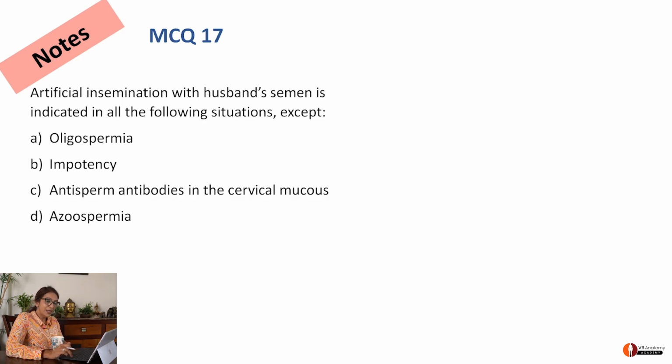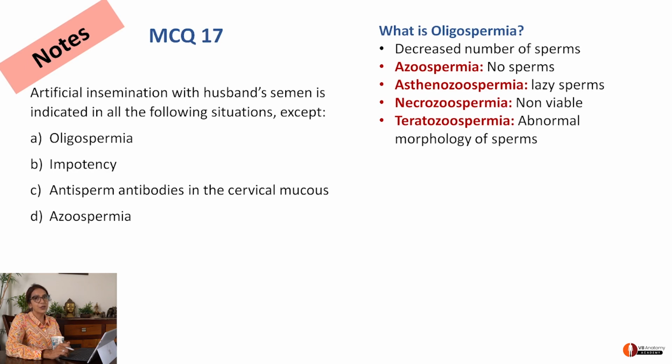Right? So here we come to the use and learning of some terms. Oligospermia is decreased number of sperms. That is okay, reduced number. So that's why you're doing artificial insemination. Azoospermia, no sperms. When there are no sperms, you cannot really use that semen. And the others: astheno are lazy sperms, necrozoospermia are non-viable sperms, teratozoospermia are abnormal morphology of sperms. So, therefore, azoospermia was the correct option.